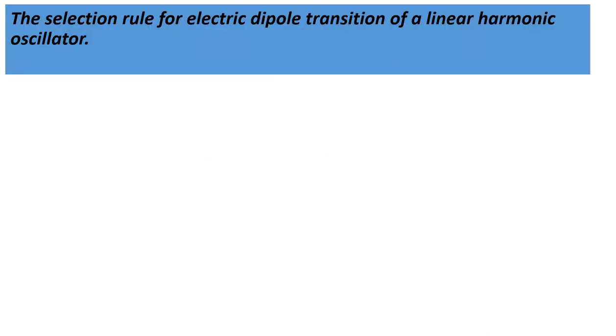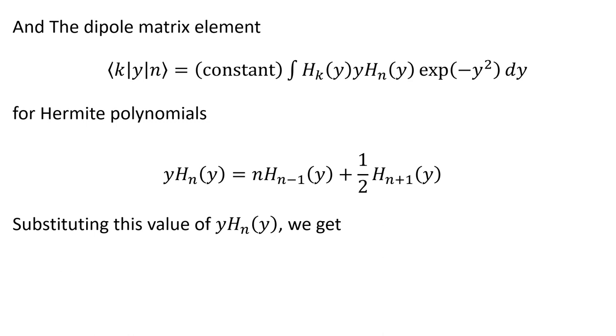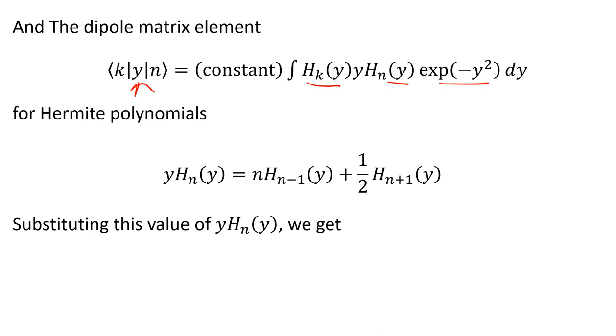If we want to determine the selection rule for electric dipole transition of a linear harmonic oscillator, then the wave function of the nth state of the linear harmonic oscillator is given by this, and the dipole matrix element in any component, just like the y component, is given by a constant times the integral of ψ_k* y ψ_n, meaning H_k(y) y H_n(y) e^(-y²/2). Because ψ_n(y) is given by a constant N_n, H_n(y) and exponential of minus y squared by 2, where y is equal to (mω/ħ)^(1/2) x. And the dipole matrix element is given by this.